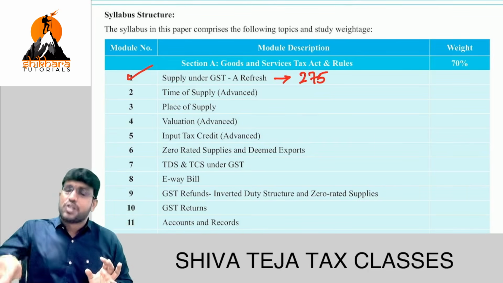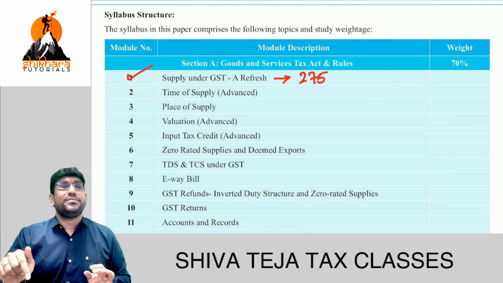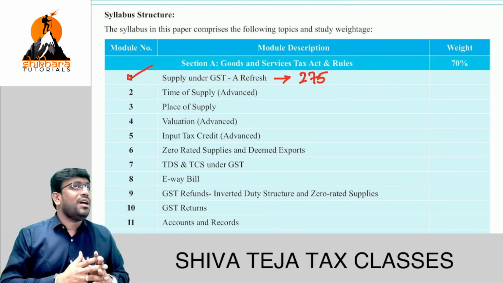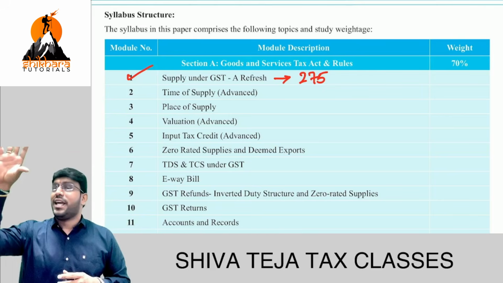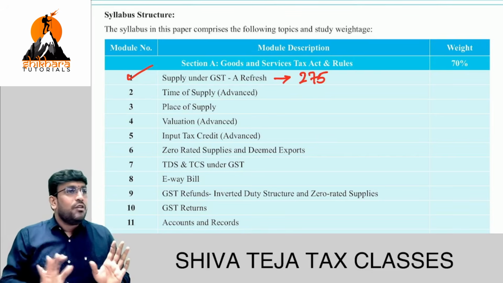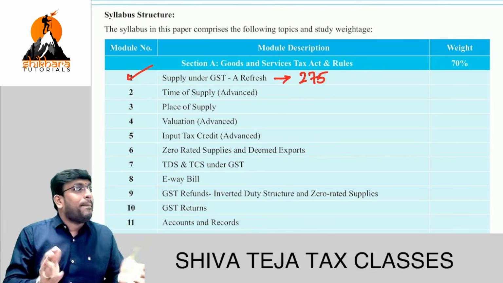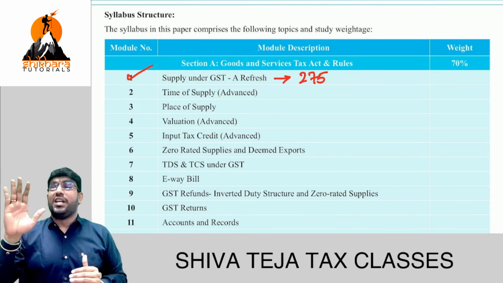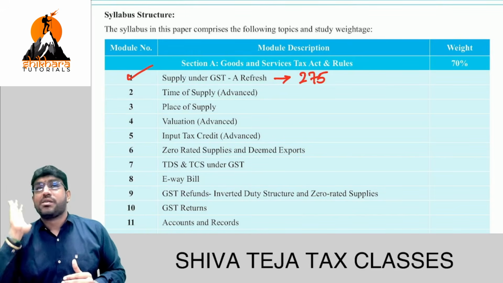At CMA Inter also, CMA Final also, in the last attempt one question has come. Directly a 6 marks question they gave. They gave some situation, and 5, 6 points they asked whether it is exempt or taxable. We need not mug up all the points, but we should be in a position to tell whether it is exempt or it is taxable.